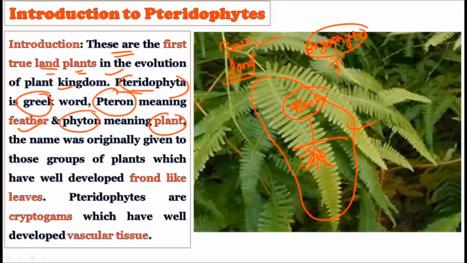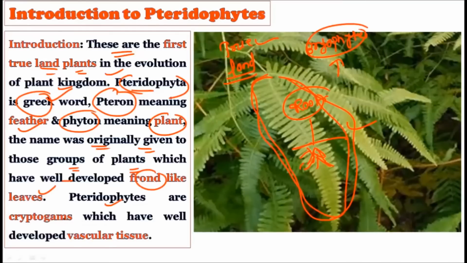Right, so pteridophyte is a Greek word, and in the Greek word, pteron literally means the feather, and phyton means plant. That is the plant which is showing feather-like structures. Okay, this name was originally given to these groups of plants which have well-developed frond-like leaves. Okay, you can observe this. These frond-like leaves are there, and that is why this name, that is the pteridophytes, is given to these particular plants.